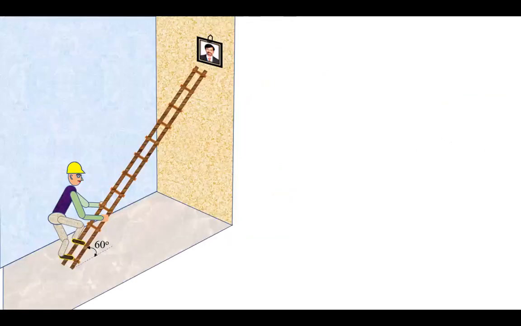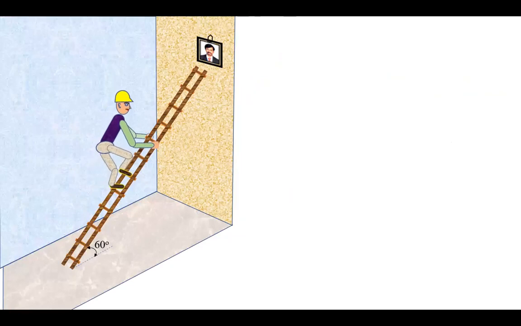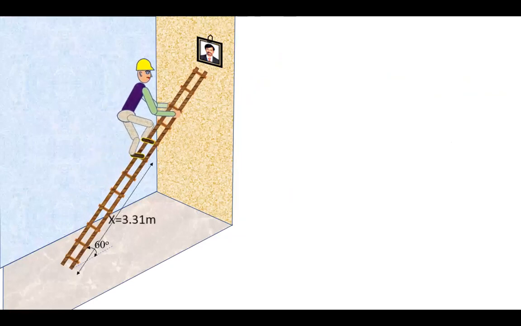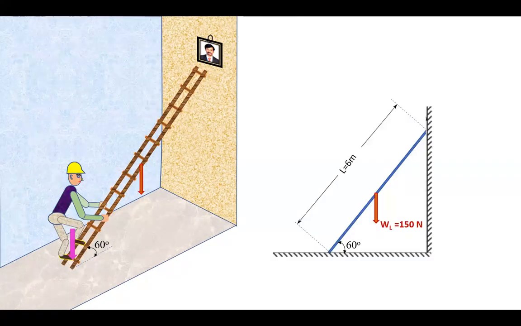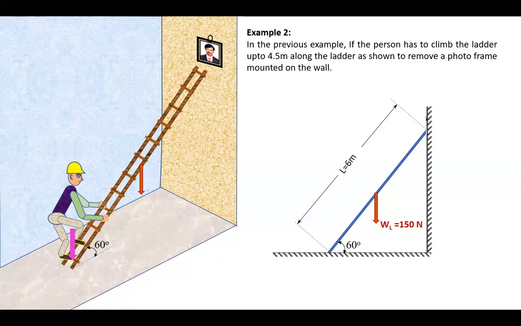I will show you here. So when a person moves on the ladder, at X is equal to 3.31, the ladder will slip or slide. So that is the solution for example number 1. Let us consider the next example, example number 2.